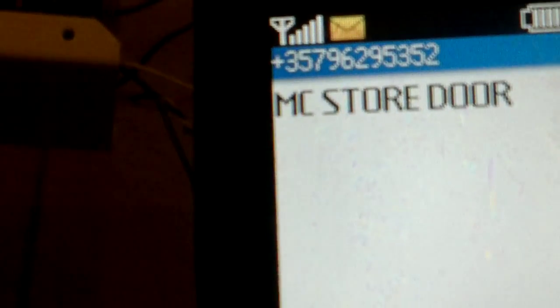Okay, have message, make zoom. It's the time, MC store door. So I want to test another zone. I have to make shorted again. Just a minute.